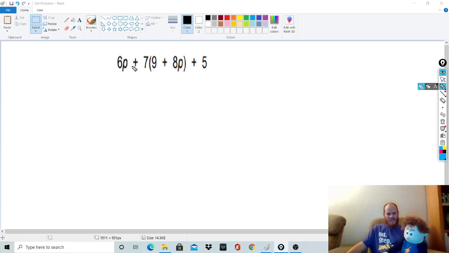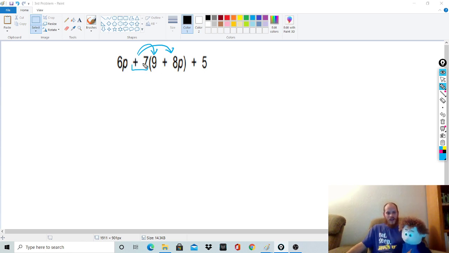Interesting. So that means this 7 right here is going to multiply by every single number that is inside this parentheses, both variable term and non-variable term. So even if this 5 was inside of these parentheses, it would have to multiply by that too. Okay, that's called distributive property. So you'd have to start there first, just like in order of operations, you start at the parentheses.